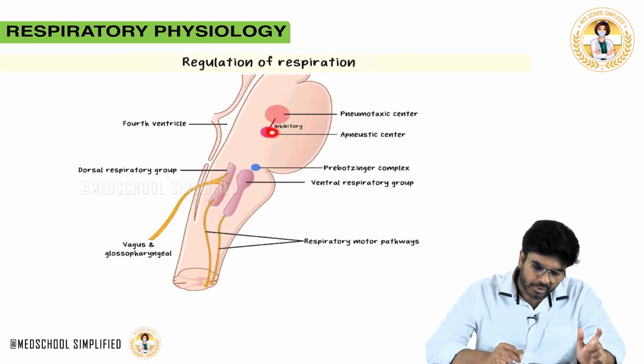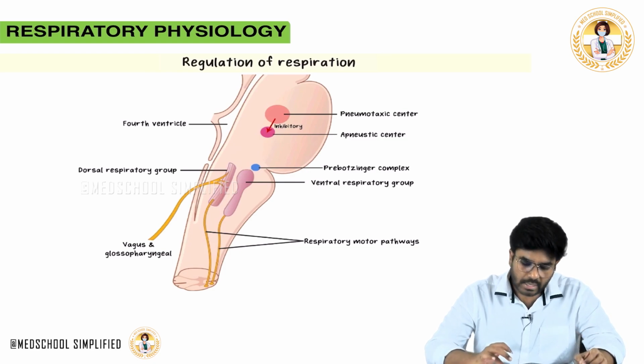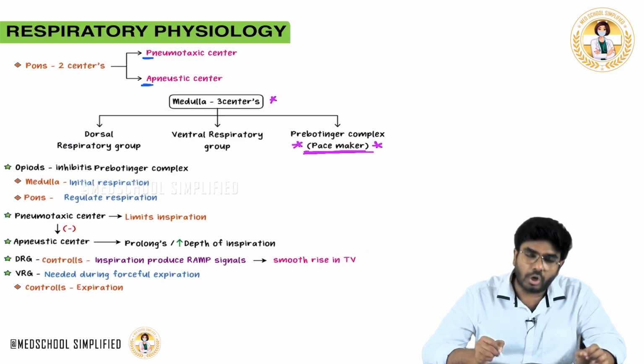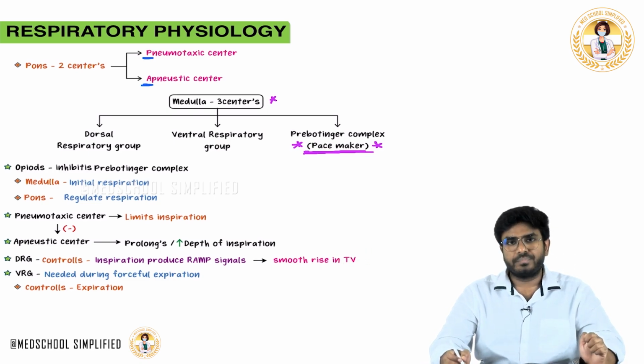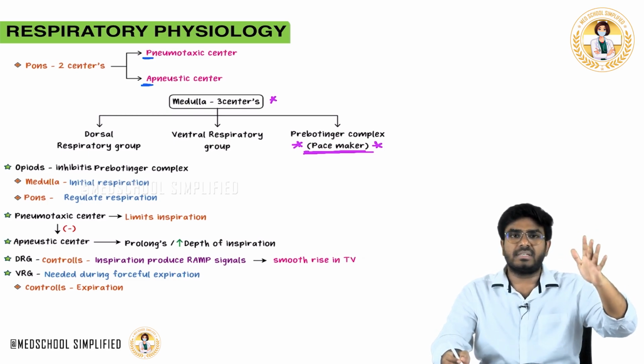So, this apneustic center, what will it do? The apneustic center stimulates the dorsal respiratory group. Now, when the dorsal respiratory group is stimulated, what will it produce? It will produce the ramp signals. Now, these ramp signals will help in smooth rise in tidal volume. Not a sudden rise, but a gradual, smooth rise in tidal volume.